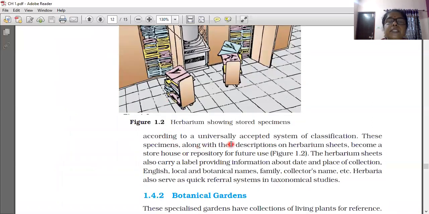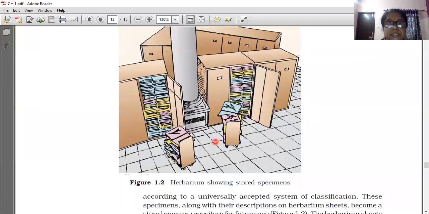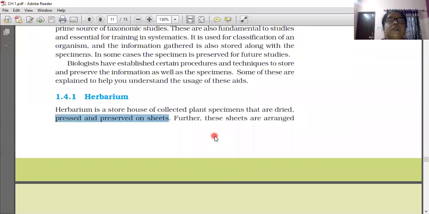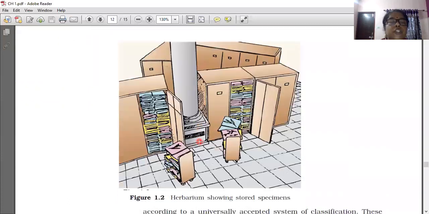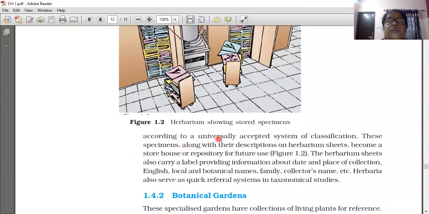Further, these sheets are arranged according to a universally accepted system of classification. These specimens, along with their description, whatever information was collected for this plant, is also written and kept with that.